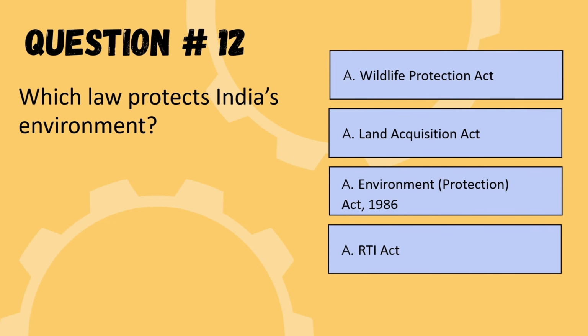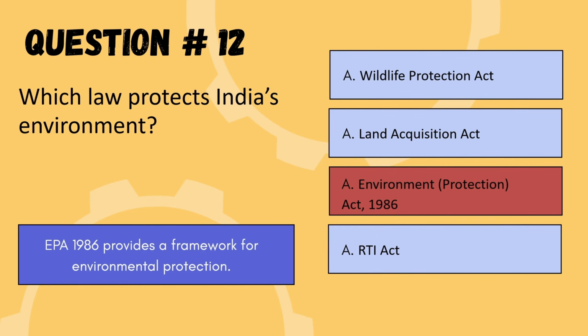Our next question is, which law protects India's environment? Options are Wildlife Protection Act, Land Acquisition Act, Environment Protection Act, or RTI Act. So the correct option is option C, Environment Protection Act 1986. So we are moving to the next question.